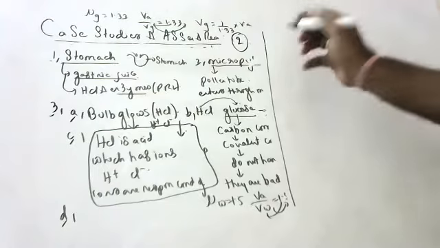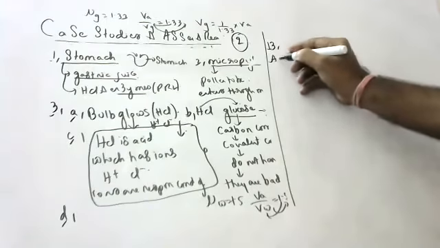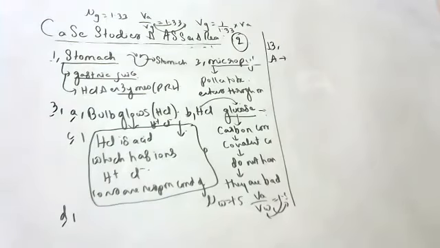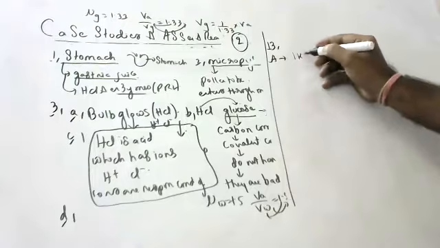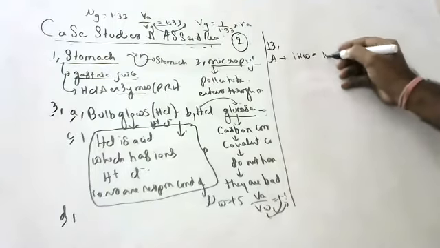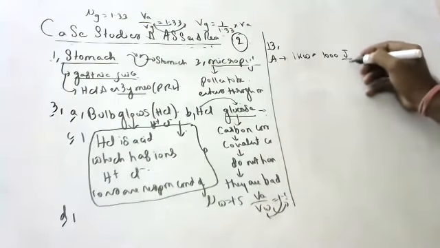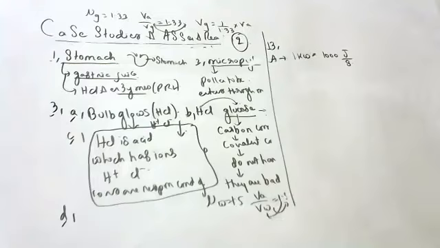13th question, assertion. I'm reading. Tell me the answer. 1 kilowatt is equal to 1000 joule per second. I don't know whether you know it or not. 1 kilowatt is 1000 joule per second. Yes or no?